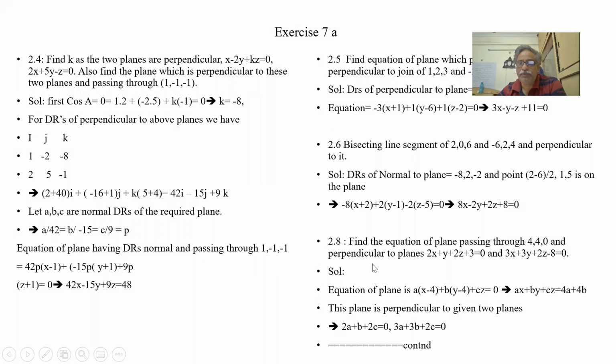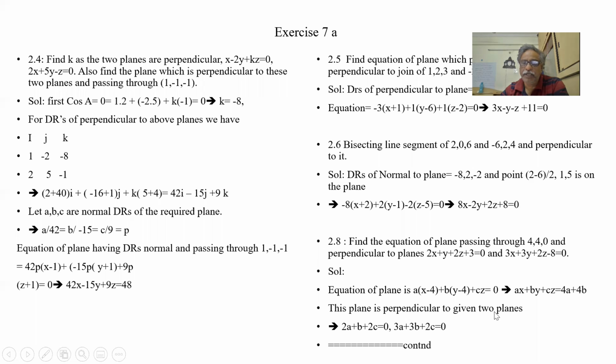Let us see this problem. Find the equation of a plane passing through this point and perpendicular to these planes. Again, we have done this: perpendicular to the plane and passing through the point. It is the same thing. So when passing through this, what? Let A, B, C be the normals, directly the DRs. So A into x minus 4 plus B into y minus 4 plus C into z minus 0 is equal to 0. So this is the point.